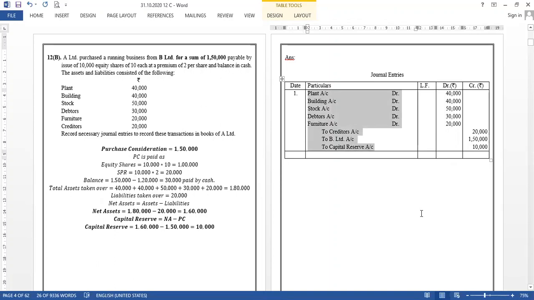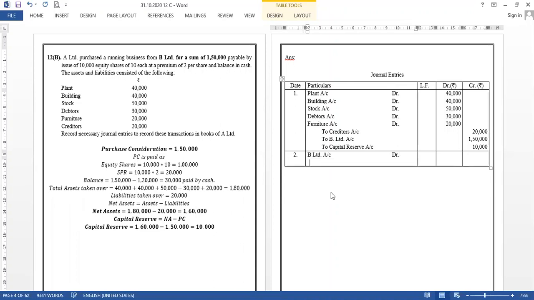So this is how you are supposed to write the first entry with the respective amounts. If anyone has any problem, please ask. It should not be there, but still. Second, shares are issued. 10,000 shares are issued of rupees 10 each at a premium of 2. So let me write this. Vendor account debit, that is B Limited account will be debited over here, right? The shares are issued, so to equity share capital, and to SPR. I repeat again, I am writing SPR here, but you should not write it.